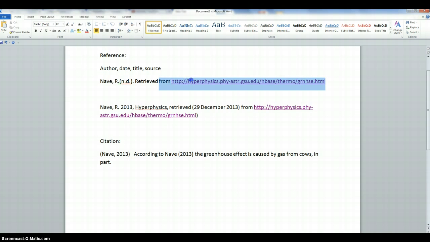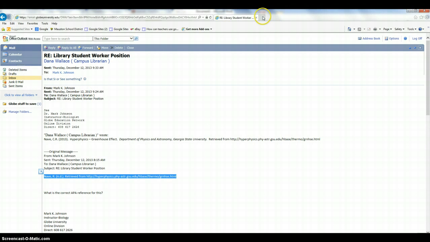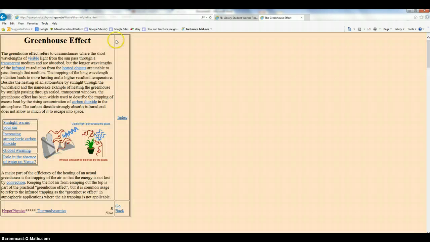Now, if we take this URL, which is not a hyperlink, it's a universal resource locator, we copy it and we paste it into there. We come to that page in the book that the universal resource locator brings us to.